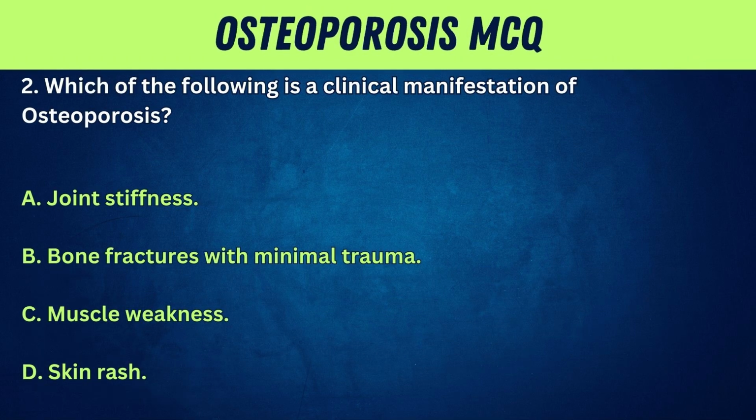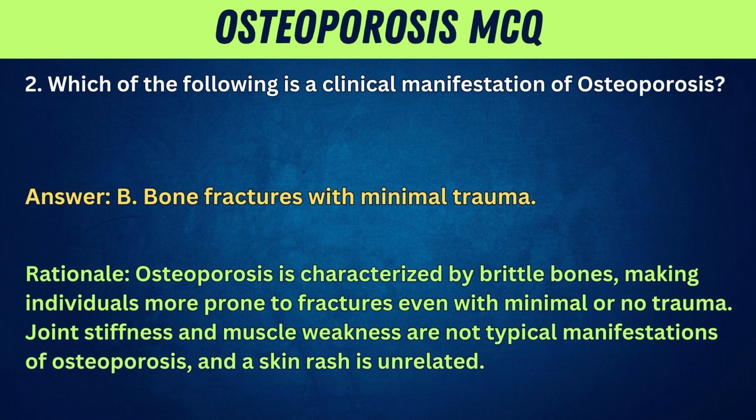2. Which of the following is a clinical manifestation of osteoporosis? A. Joint stiffness. B. Bone fractures with minimal trauma. C. Muscle weakness. D. Skin rash. Answer: B. Bone fractures with minimal trauma. Rationale: osteoporosis is characterized by brittle bones, making individuals more prone to fractures even with minimal or no trauma. Joint stiffness and muscle weakness are not typical manifestations of osteoporosis, and a skin rash is unrelated.